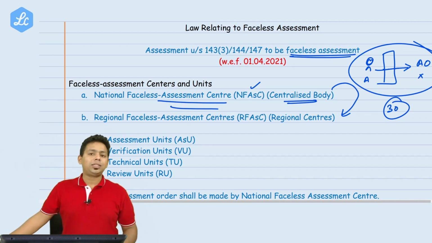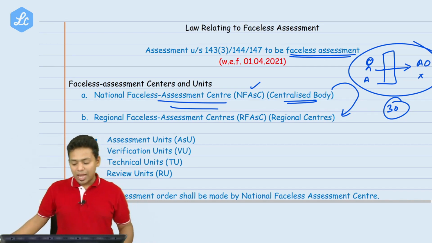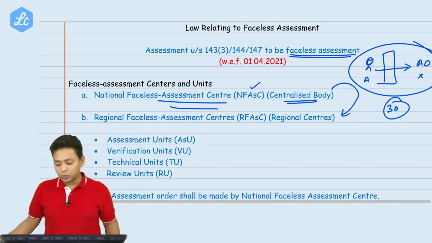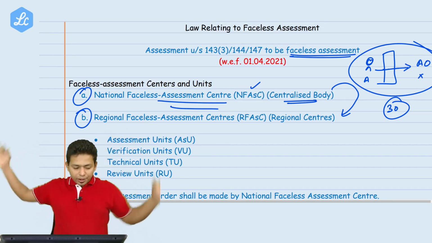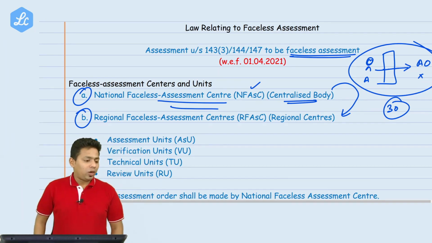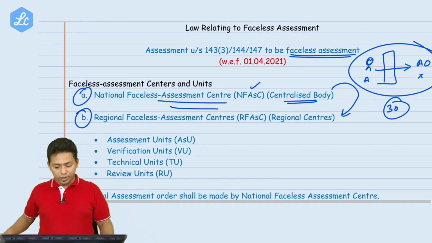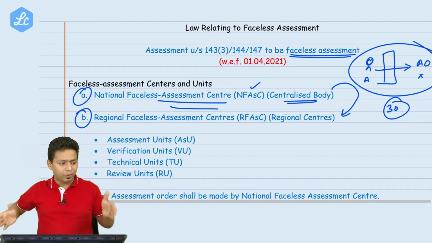So please understand how this is going to work. There is a National Faceless Assessment Center, and then there are small regional Faceless Assessment Centers. Am I clear with the first two bodies? This is too much data, too many new things you are going to learn. Please, we will go a little slow here. There is a National Faceless Assessment Center, which is a centralized body.